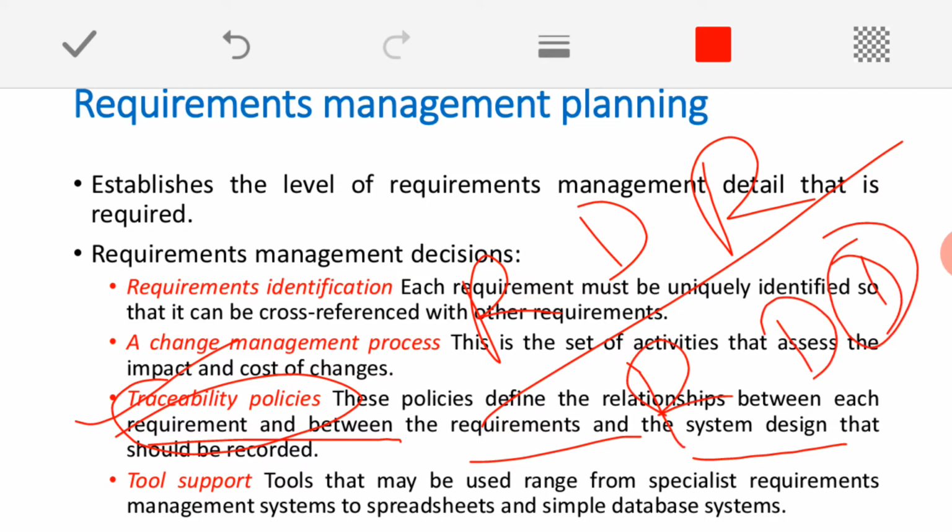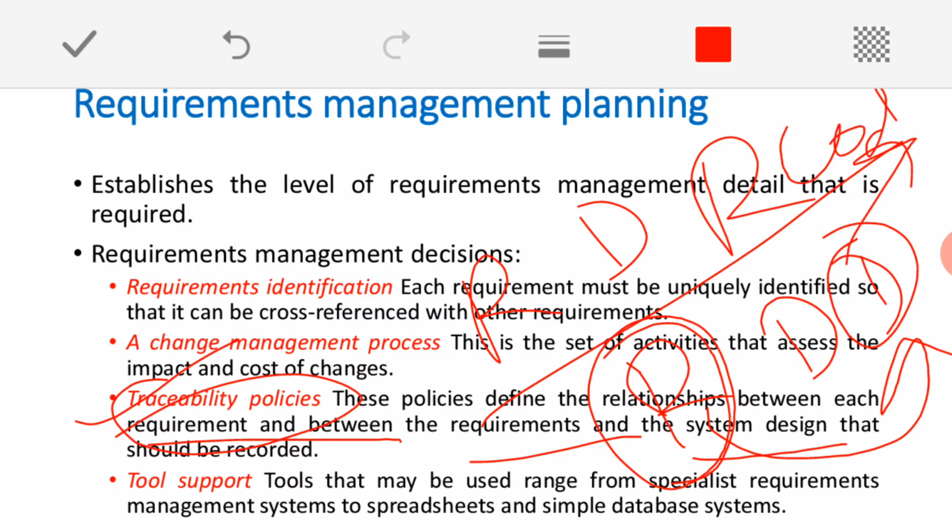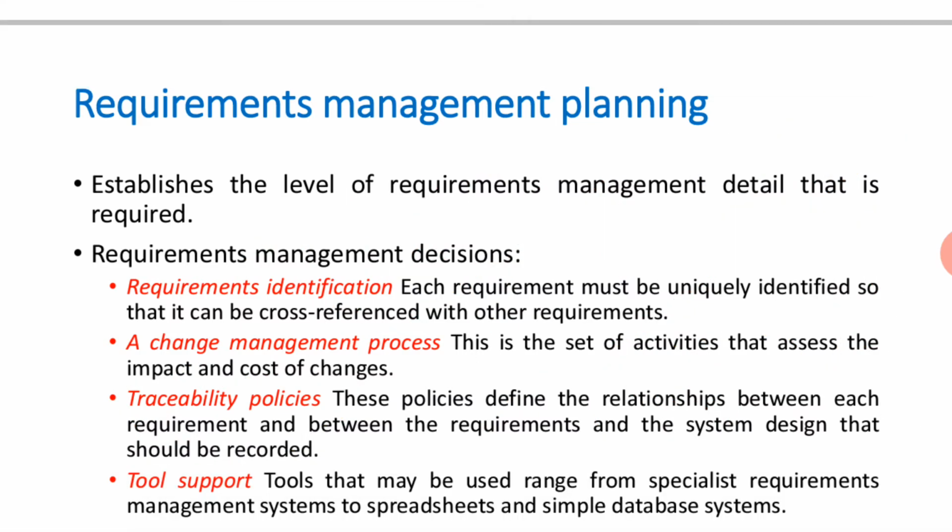Because what happens, if I am going to change one requirement, how it is going to affect my design. If my design gets changed, then I need to change my coding. If my coding is modified, then automatically I should go for the testing or validation once again. So it's a continuous process. So that is why we need to define these traceability policies.